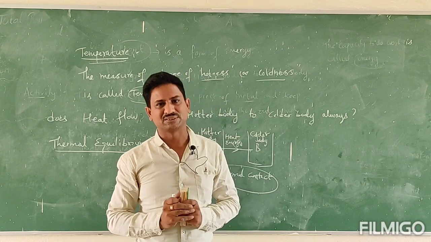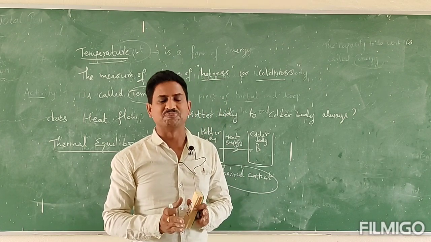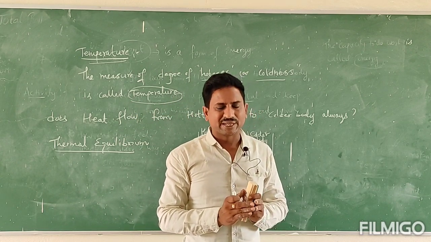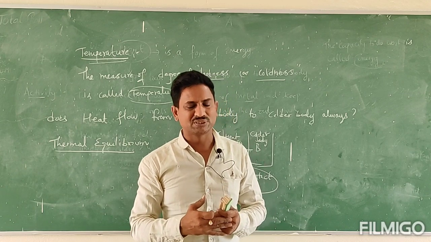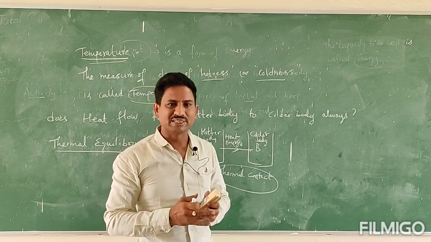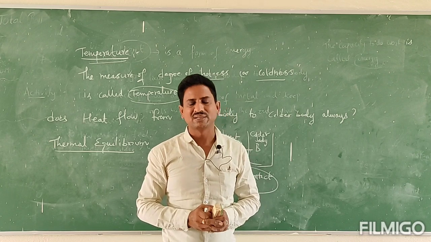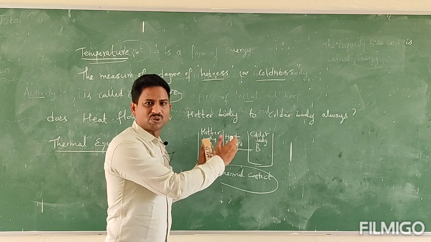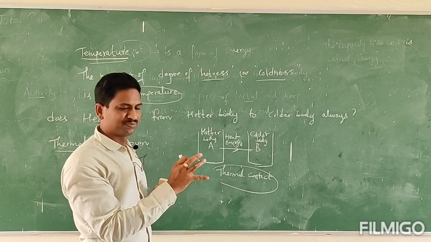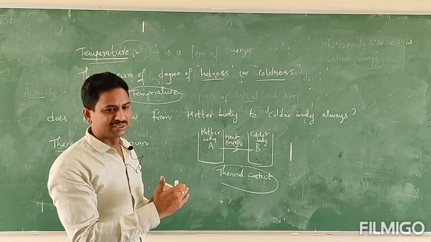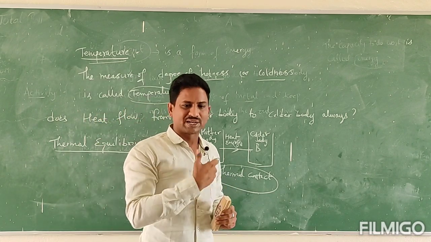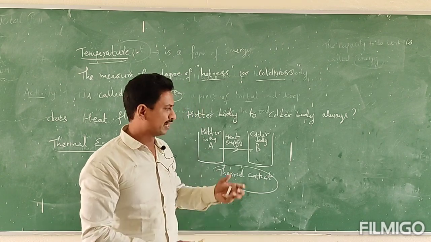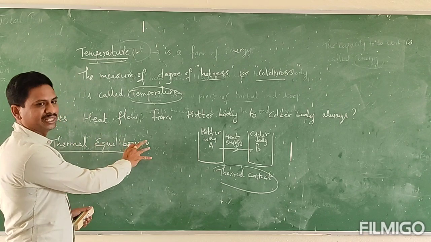Both the bodies attain the same heat energy. That means they are at the same temperature. When both the bodies attain the same temperature, heat flow from body A to body B is stopped. At that state, heat energy is neither transferred nor received from one body to another body, and this state is called thermal equilibrium.